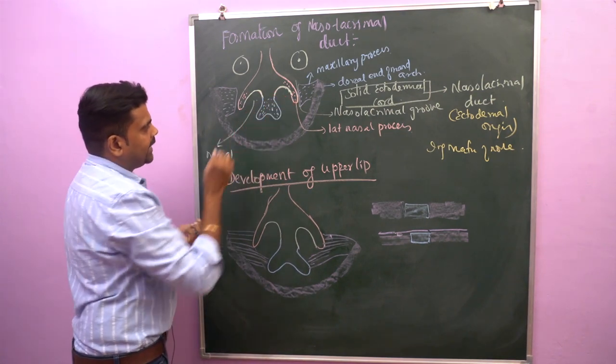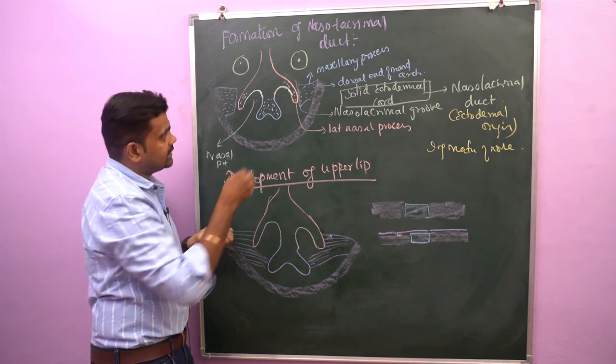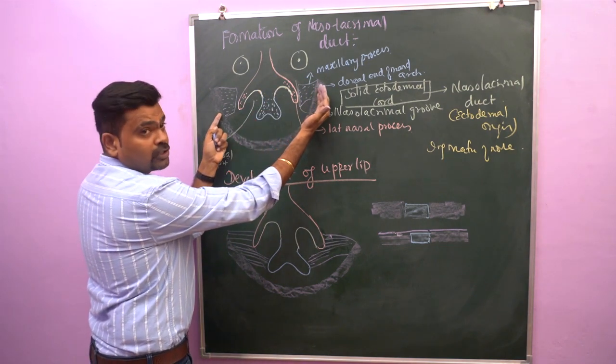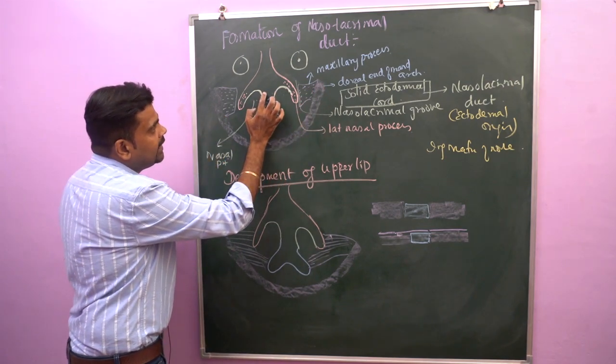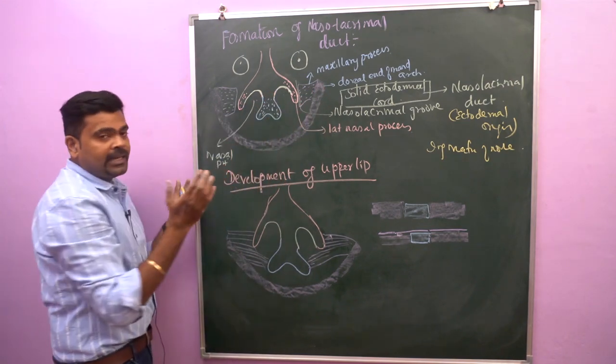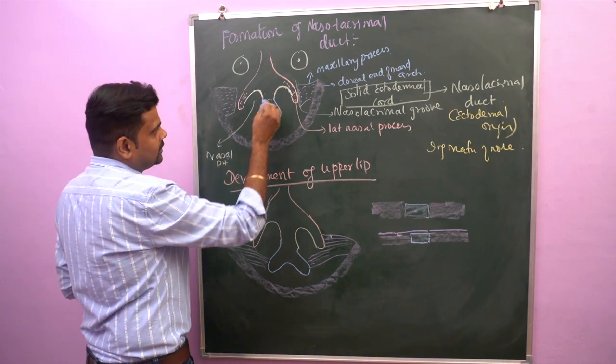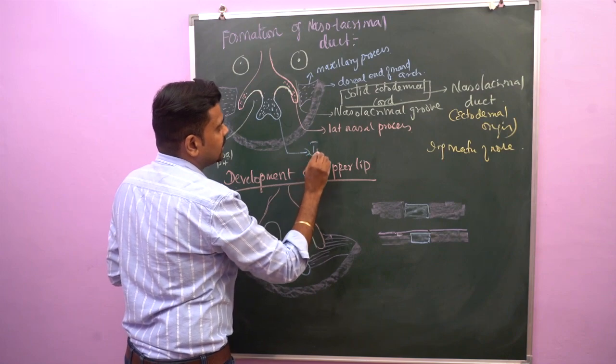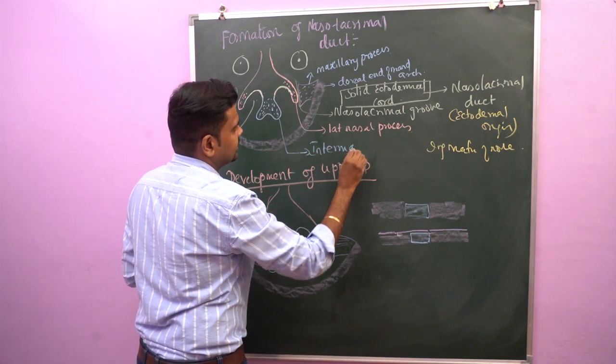On either side of the nasal pit, the blue color that I show is the medial nasal process. When the maxillary process grows medially, the medial nasal processes of both sides join to form one segment. This segment is called the intermaxillary segment.